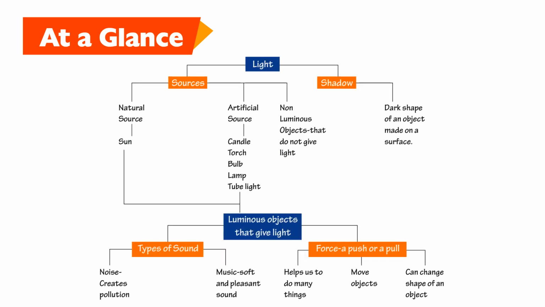At a glance: light, sources, natural source, sun, artificial source, candle, torch, bulb, lamp, tube light; non-luminous objects that do not give light; shadow, dark shape of an object made on a surface; luminous objects that give light; types of sound, noise creates pollution, music, soft and pleasant sound; force, a push or a pull, helps us to do many things, move objects, can change shape of an object.